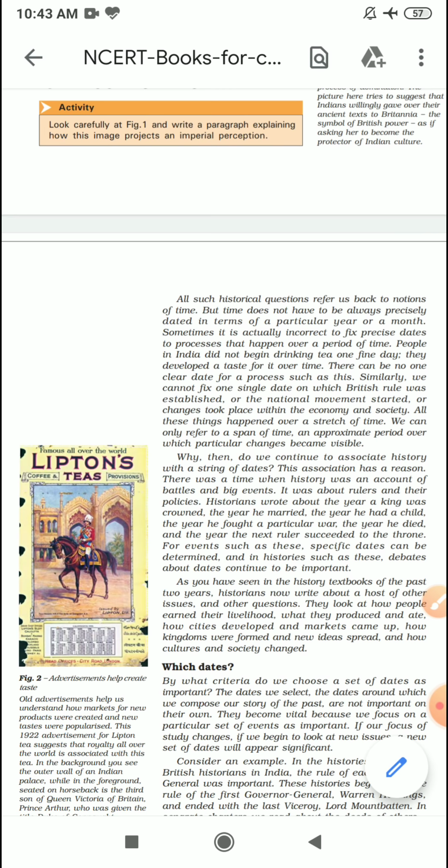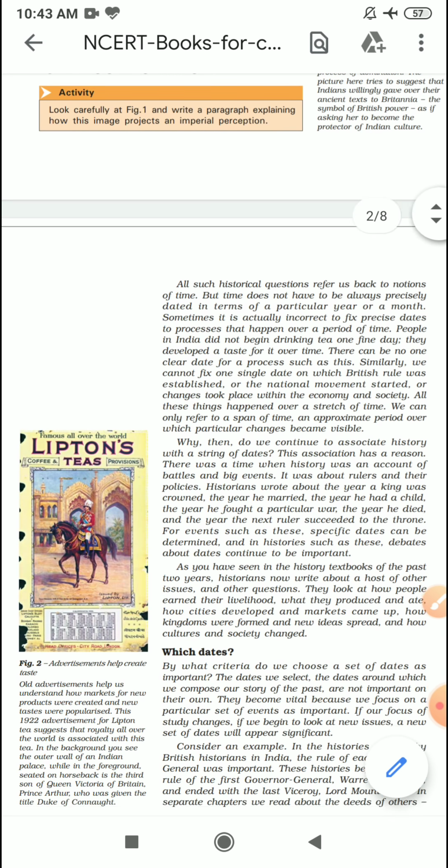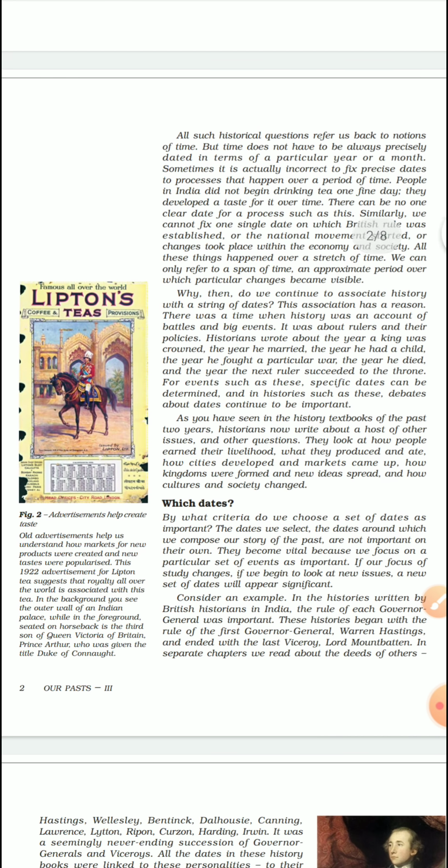Now the next question that comes is which date. The next topic is which dates are important, which dates we should consider important in history, and which dates and events we can ignore. It's not very important, because history itself is a very vast thing.